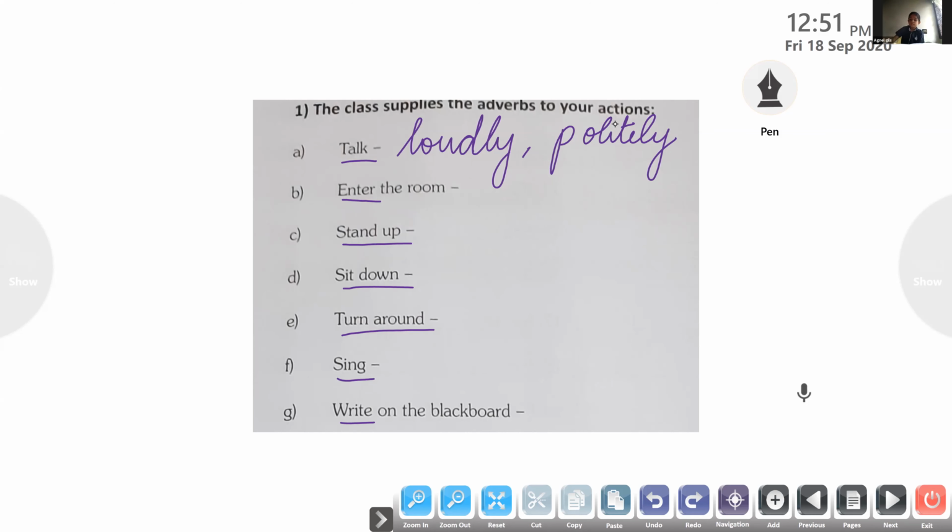Who is the next person? Enter the room. How do you enter the room? Quietly. Yes, quietly. Who told me the answer? Nisa. So we enter the room quietly. Q-U-I-E-T. You can write it in your workbook. Children, I'll be calling your names.